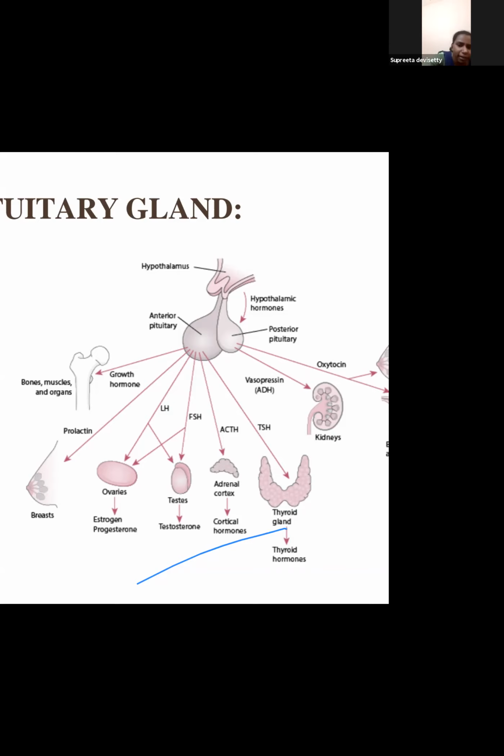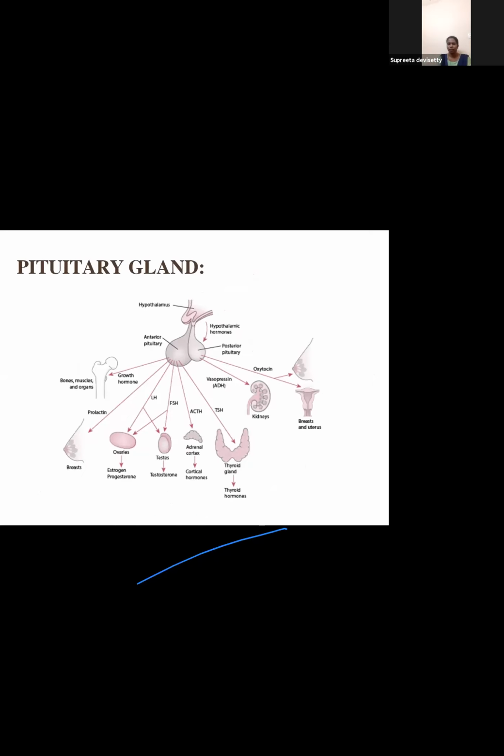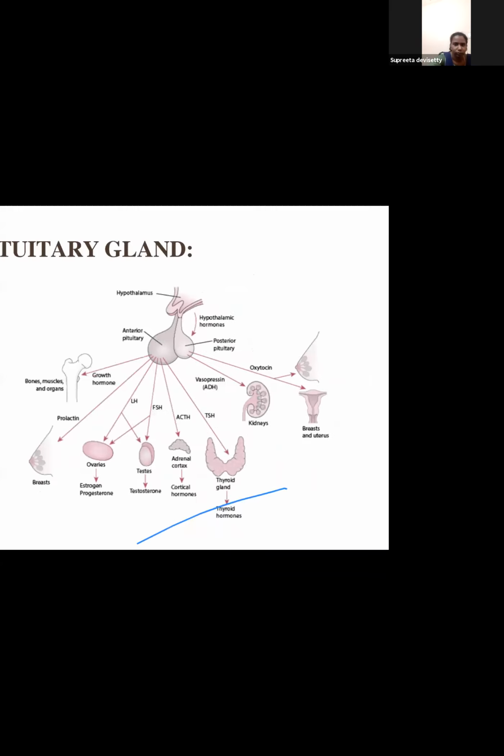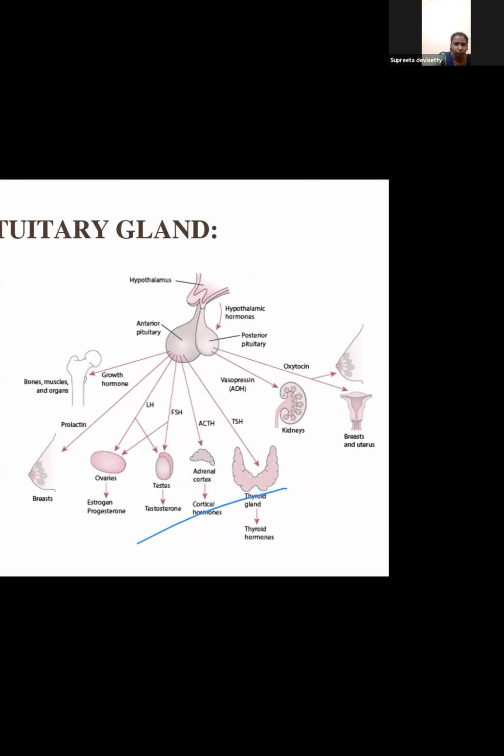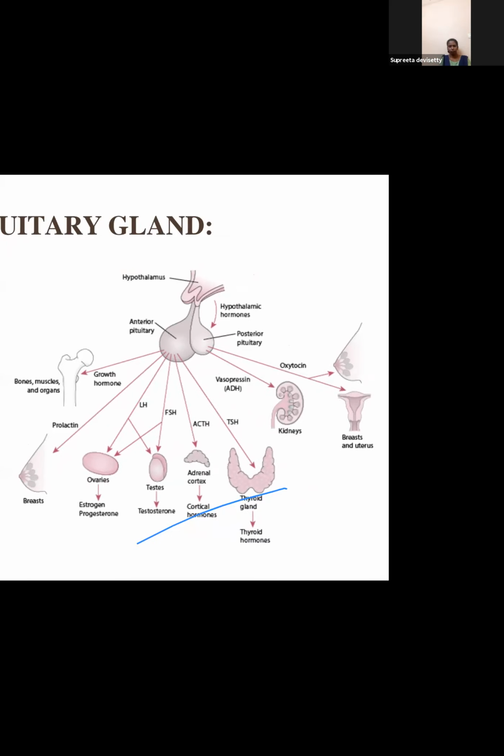Just to go through this slide, then I'll move to the hypothalamus. This pituitary gland is a little tricky or a little difficult, but the further slides are a little simpler.